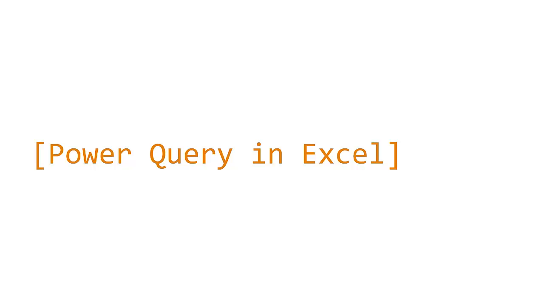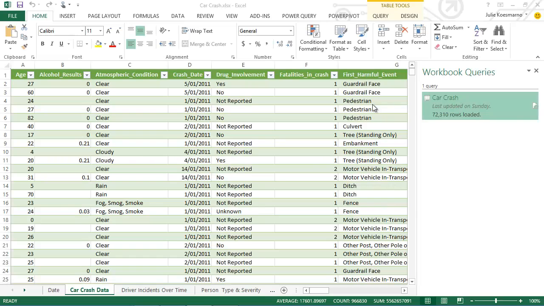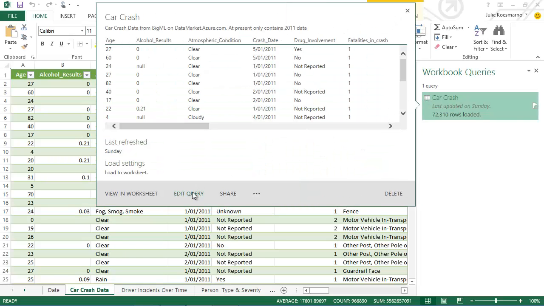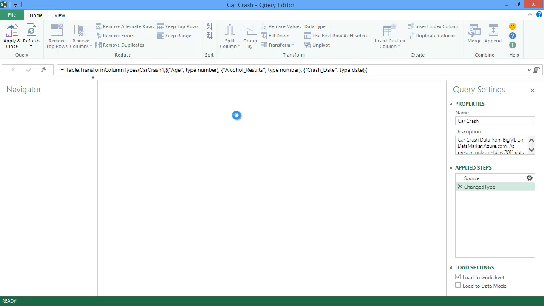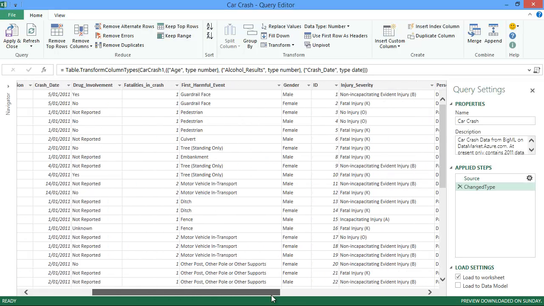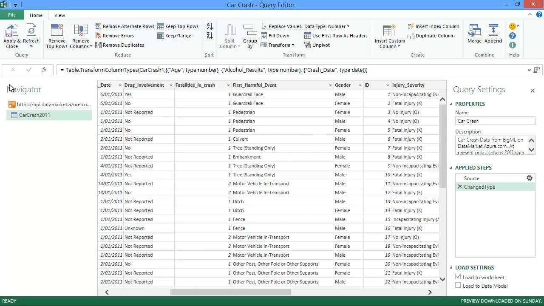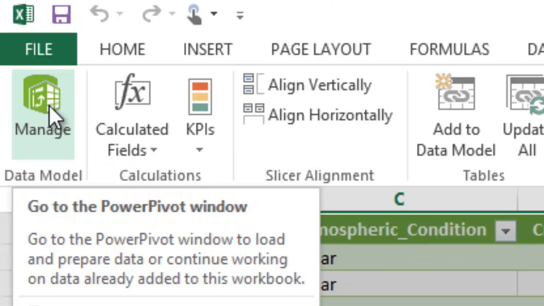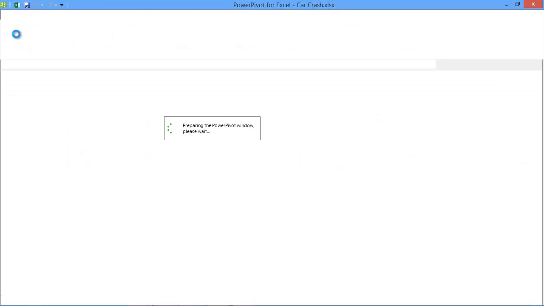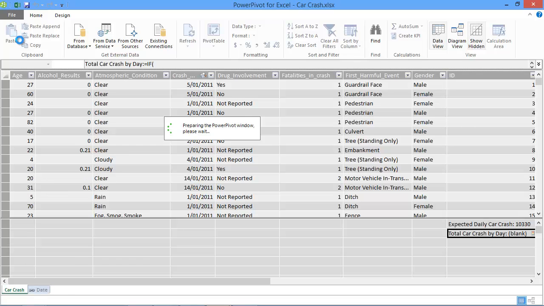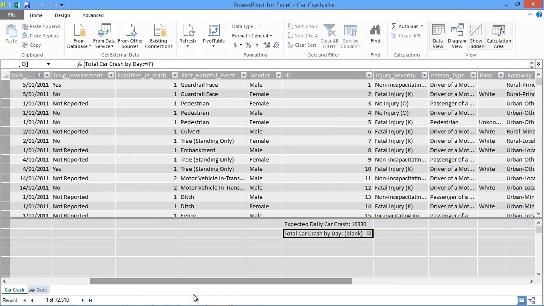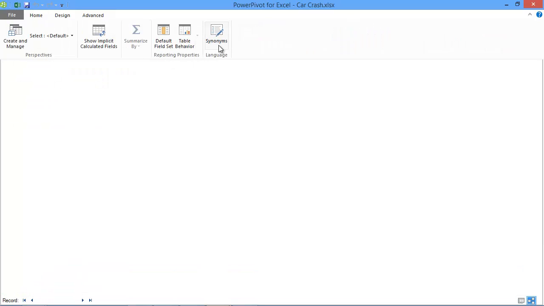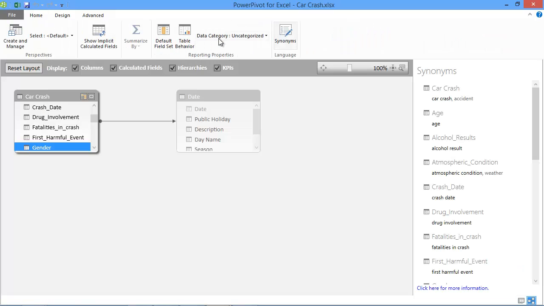First, we want to perform data gathering using Power Query in Excel. In this workbook, I use Power Query to connect data from Azure Marketplace relating to car crashes. Then we perform data modeling using Power Pivot. Once it is ready, we can start busting some myths. In Power Pivot, I perform data modeling and various configuration, ideal for data exploration and interaction for myth busting.